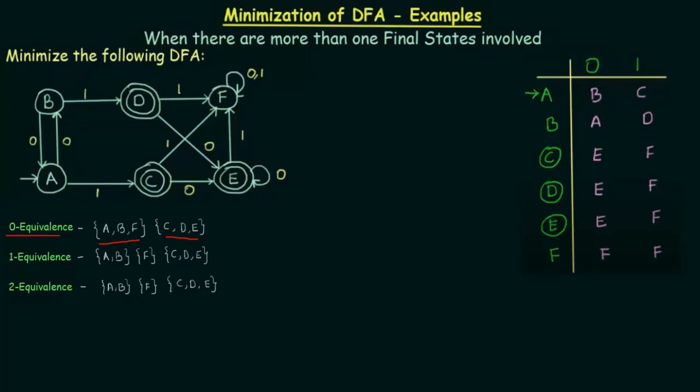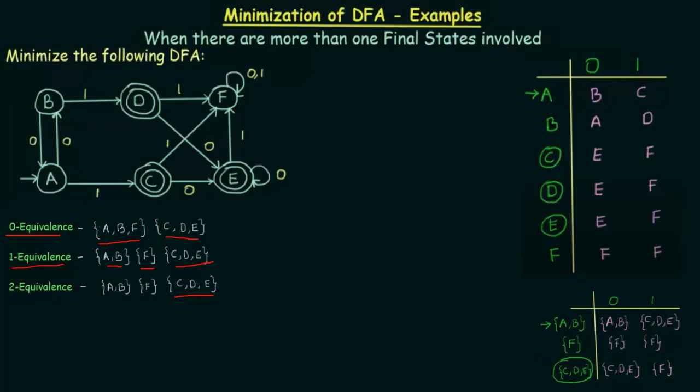As we proceed towards the 1 equivalence, we are going to find out which two are going to be paired together. But the final states are obviously going to remain paired together, because they are the same kind of states. So there is no problem in this.